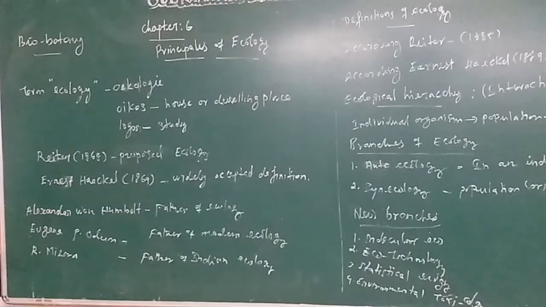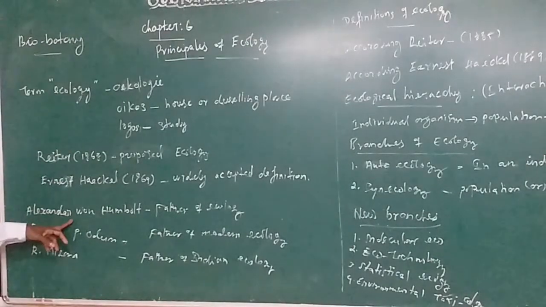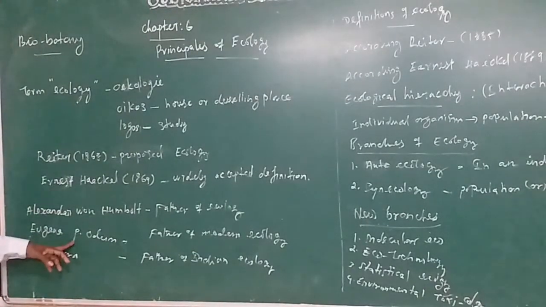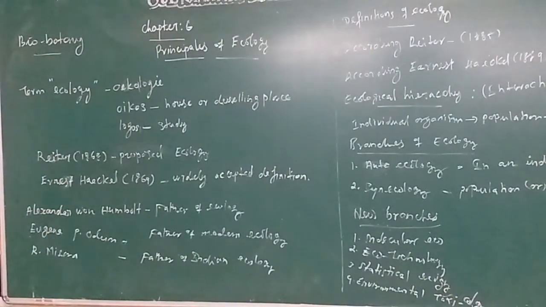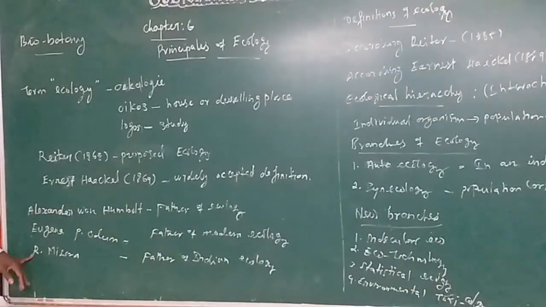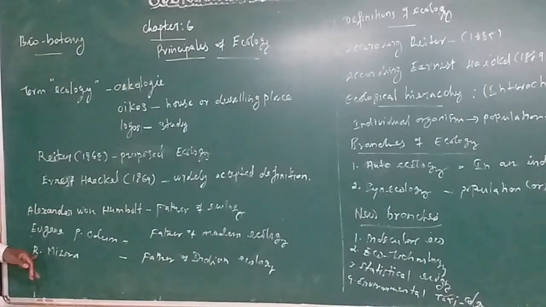Another scientist, Eugene P. Odum, is a very important scientist, the father of modern ecology. And R. Misra is the father of Indian ecology, our Indian father in the field of ecology.